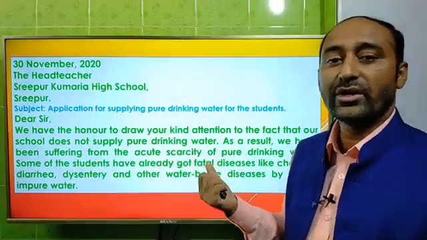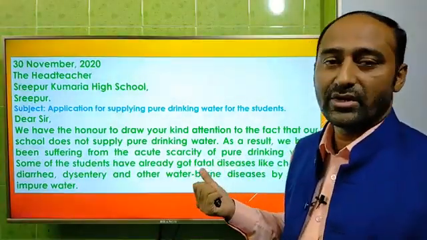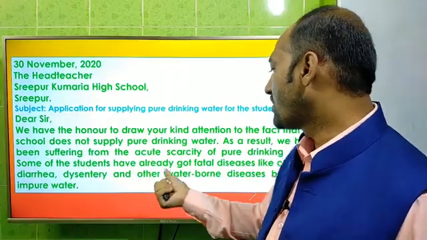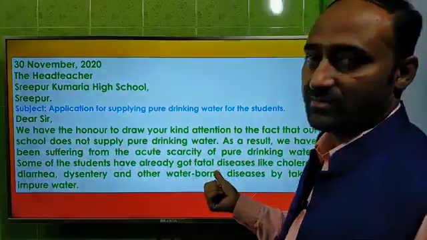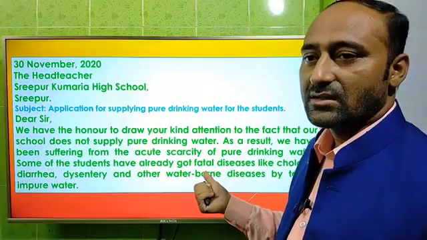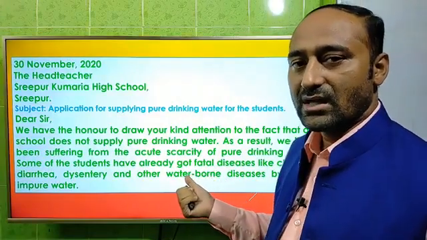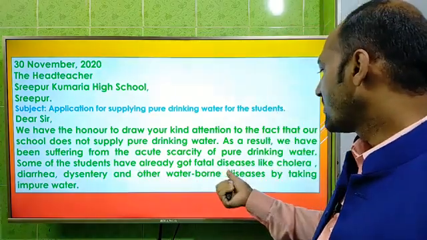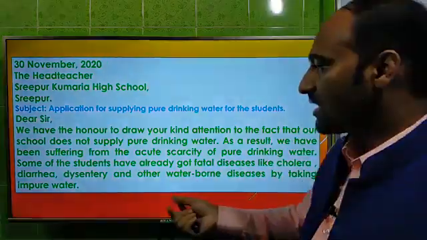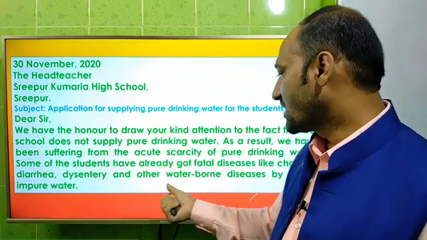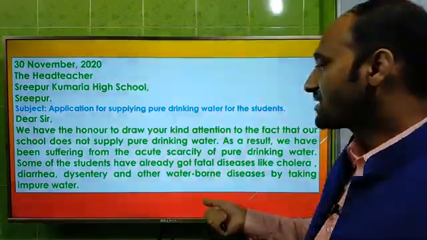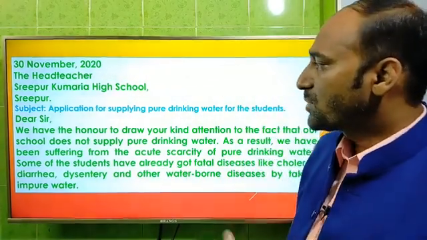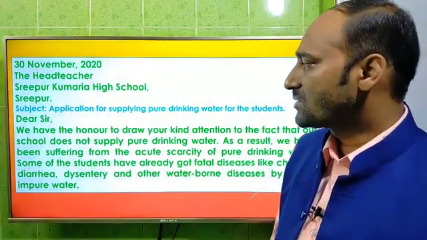There is no pure drinking water in your school. You have to drink impure water. Okay. Some of the students have already got fatal diseases. That means taking impure water, they have become ill. Okay. That means some of the students have already got fatal diseases like cholera, diarrhea, dysentery and other waterborne diseases by taking impure water. So dear students, this is the first part. That means first part of the application.